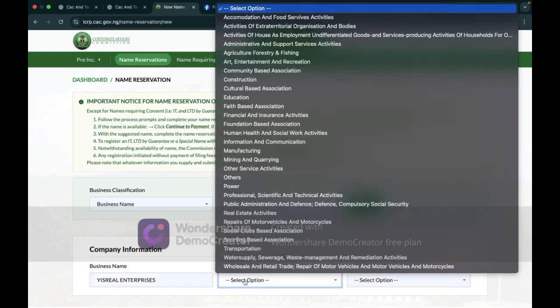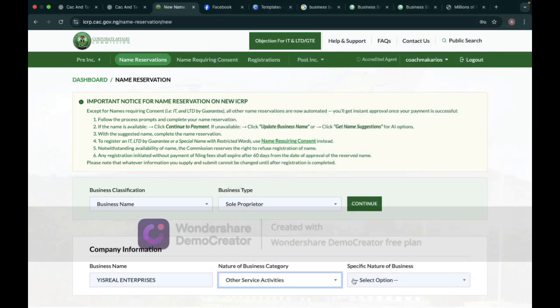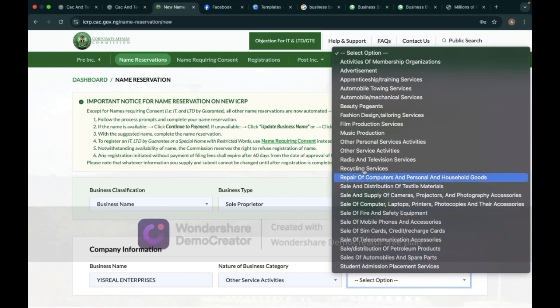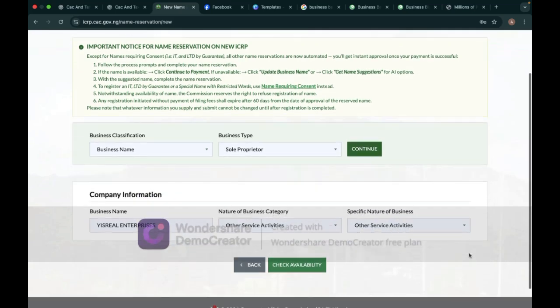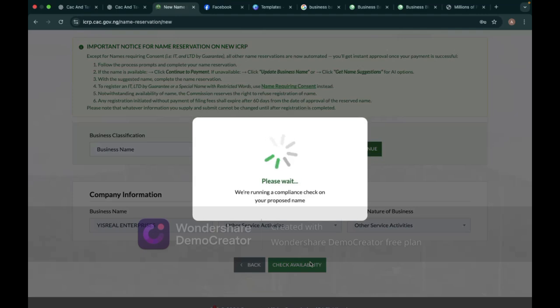So you select the nature of your business, or the business your client is registering, falls under. Then you select the specific nature of business depending on what you choose. Then you scroll down and click on check availability. One thing about this new way of registration, the new update, is that you can check if the name is available to be registered immediately without even making any payments.